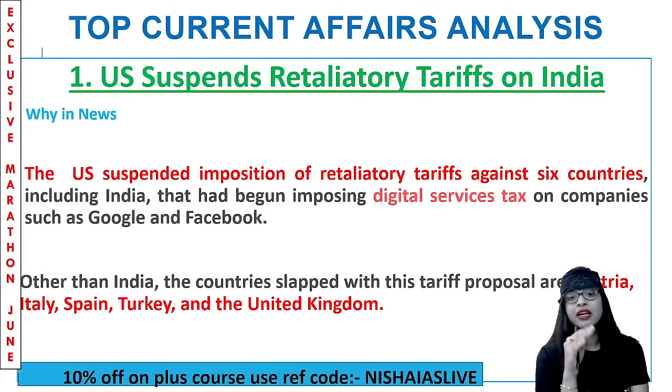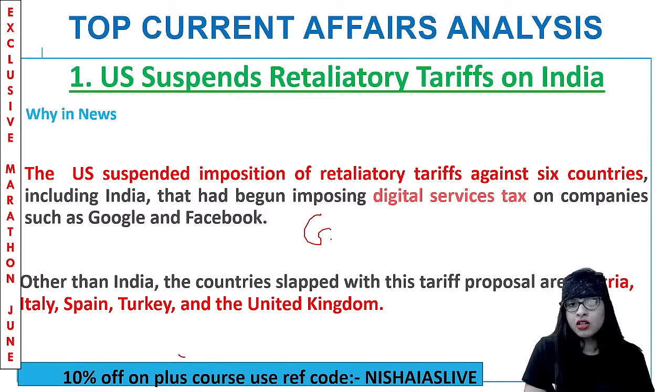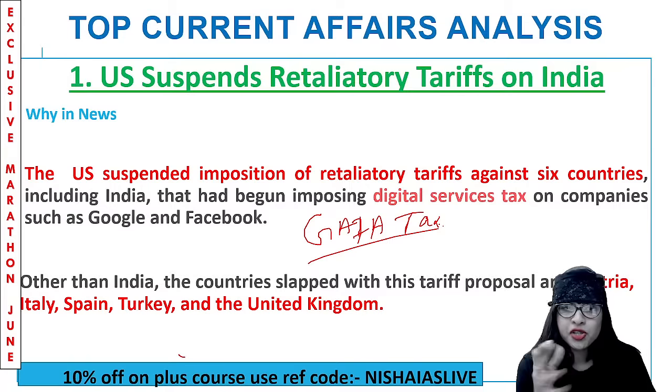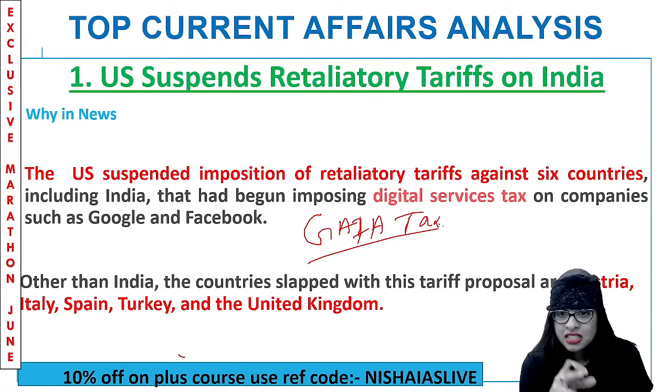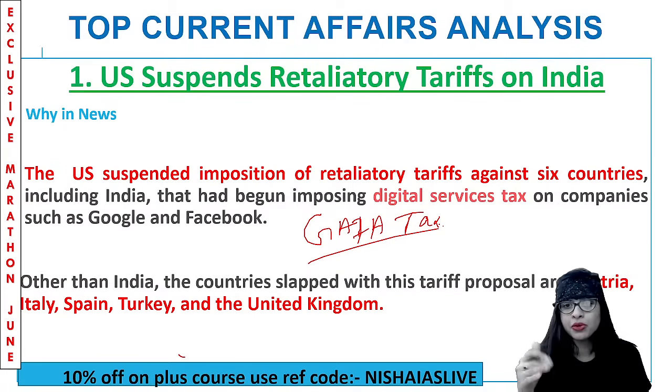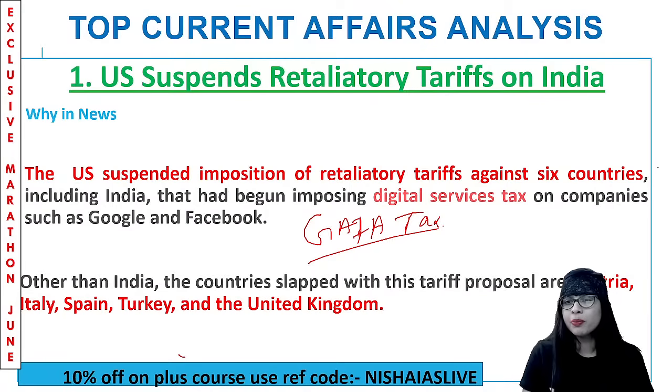and I can tell you that India had begun imposing digital service tax on companies like Google and Facebook. You can connect your GAFA: Google, Amazon, Facebook, and Apple. The GAFA tax. Okay, so what the US did is they suspended retaliatory tariffs against 6 countries, including India, because we began imposing such kind of DST, digital service tax, on companies, right? And other than India, the other countries slapped with these tariff proposals were Austria, Italy, Spain, Turkey, and UK.